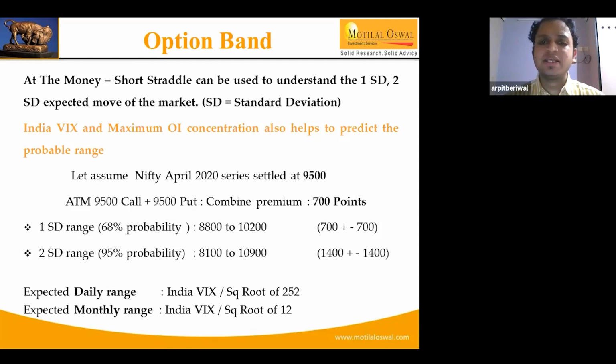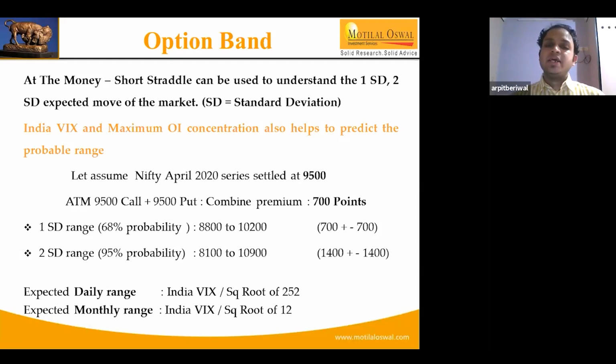But now coming to the example, Nifty is around 9,500 and looking at the premiums for the call and put, we added up to 700 points. So there is a 68% probability that the market is likely to trade between 8,800 to 10,200 for the entire April series. Now that covers only 68% probability. But people who want to be more secure and play a relatively safer bet take 2 SD, that is 95% probability.